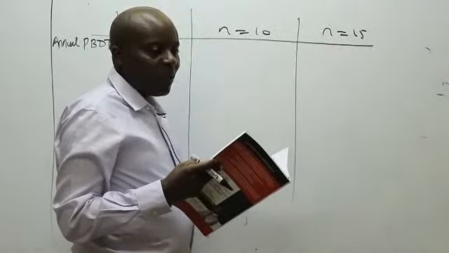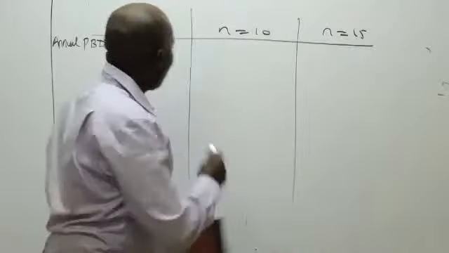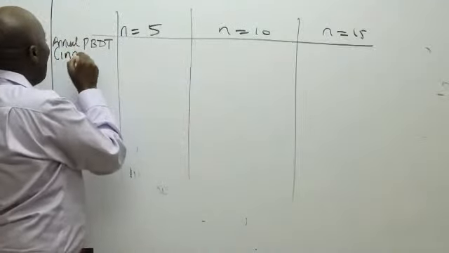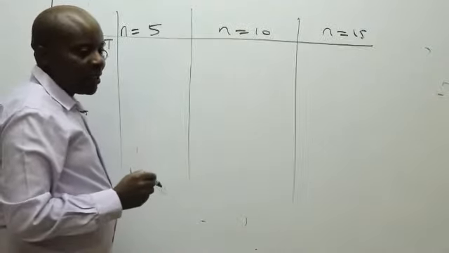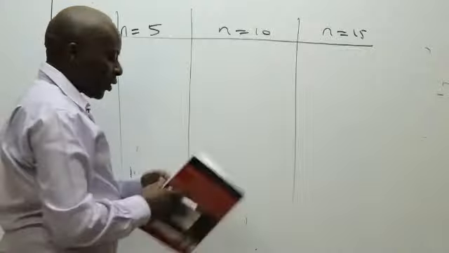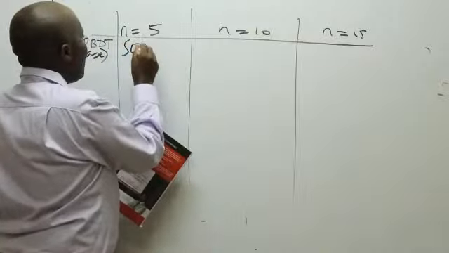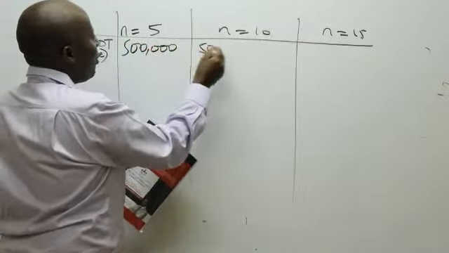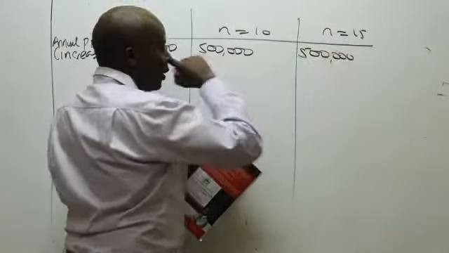The increase there is 500,000. Are we together? So we have 500,000, 500,000, 500,000.